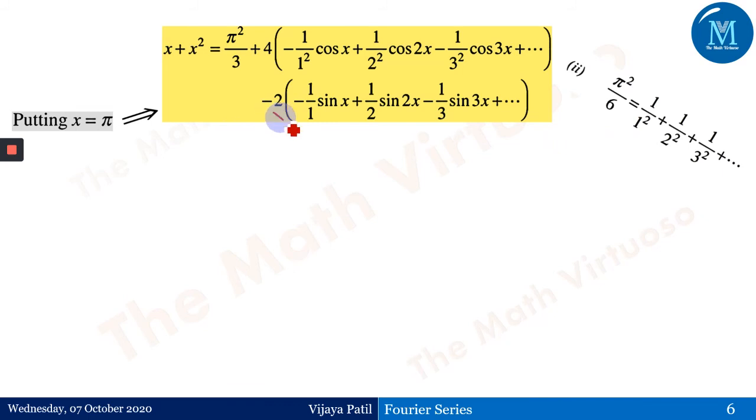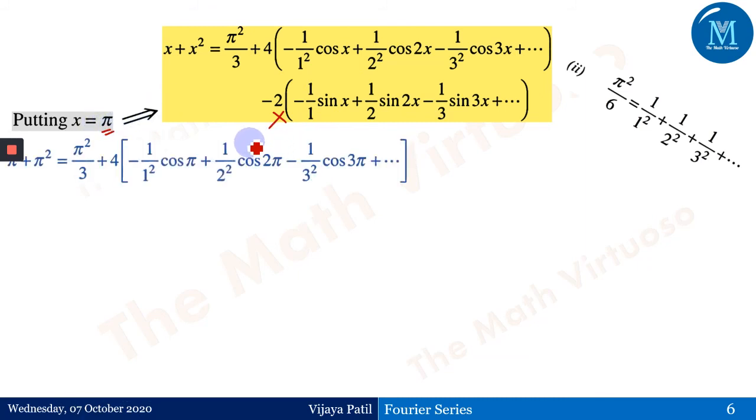Again, the second bracket, I don't want it here: 1 upon 1, 1 by 2, 1 by 3 and so on. So I have to choose my x in such a way that the second bracket should also go to 0. Previously, we needed the alternate sign. Here, we don't want that. And therefore, we have to choose x equals pi.